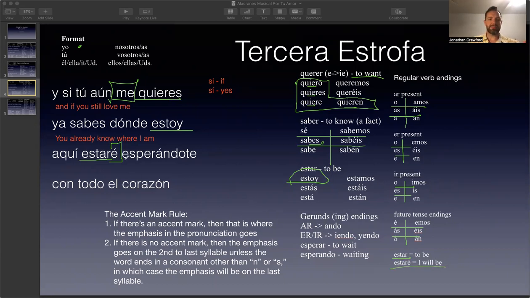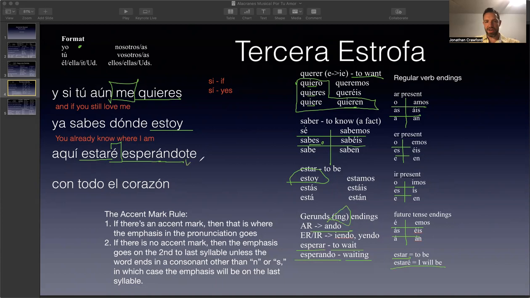Now we have esperándote. So remember, the andos are the gerunds, the ings, right? And esperando is from the verb esperar, which means to wait. In some contexts, it can also mean to hope or to expect. But esperando means waiting.